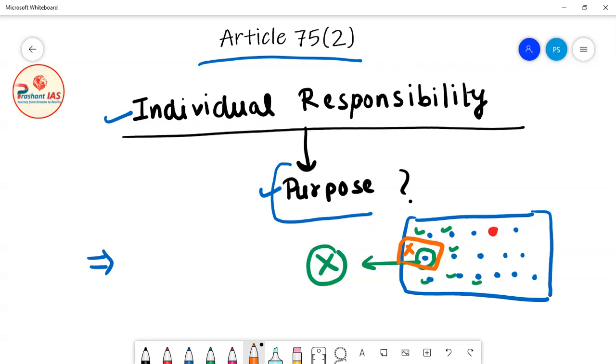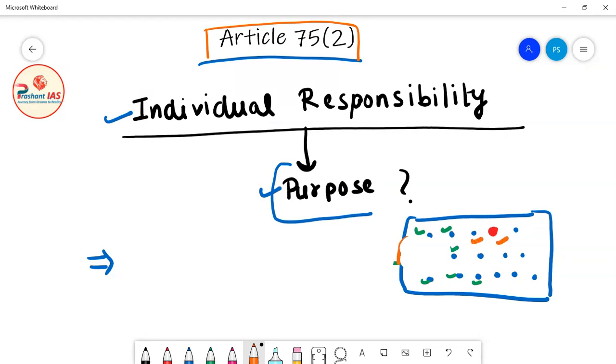So by using Article 75 clause 2, the Prime Minister has the power to remove the minister from his post, as you can see that I have rubbed it. So the Prime Minister removes the minister who does not agree with the collective decision of the Council of Ministers. And once that minister is removed, then all other ministers agree with the decision, and when all the ministers support the decision, then we can say that the decision is taken by all the ministers.